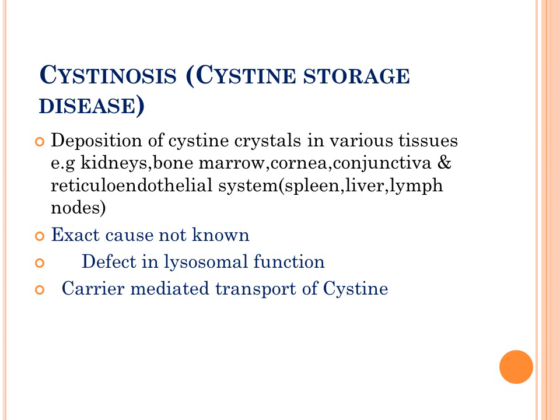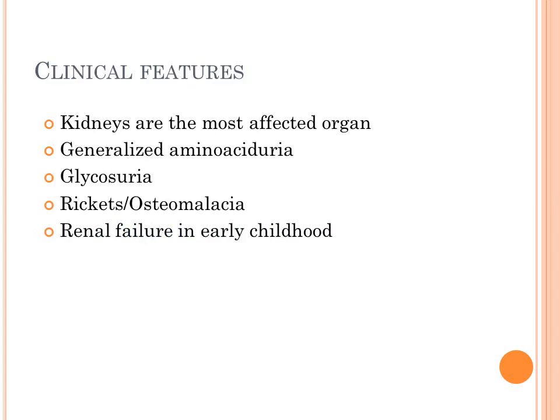But this is a dangerous condition which can lead to death in early life, compromising the function of a number of body tissues. Kidneys here are the most important, mostly affected organ. There will be generalized aminoaciduria as well as excretion because of the dysfunction of the kidneys. Glycosuria will be there, as well as abnormality of the kidney.